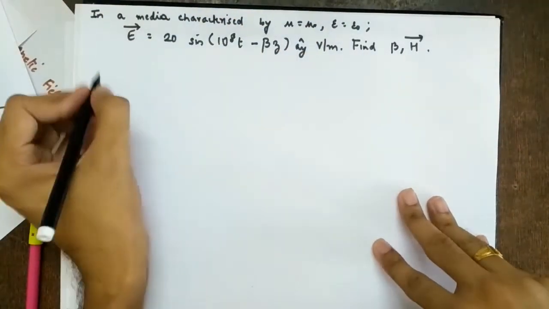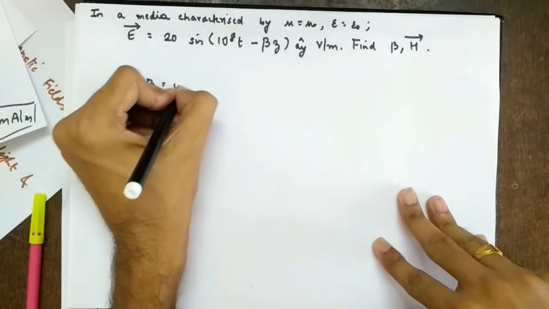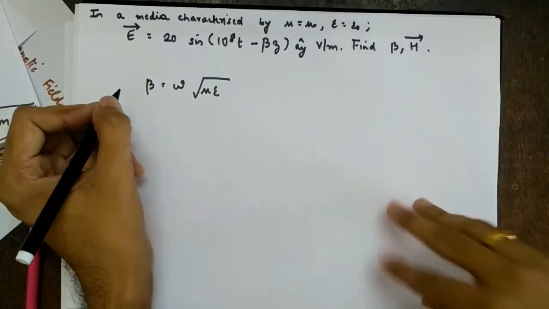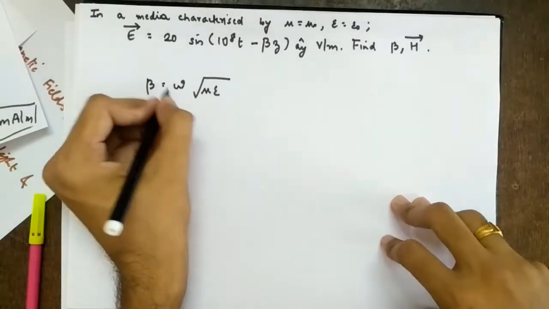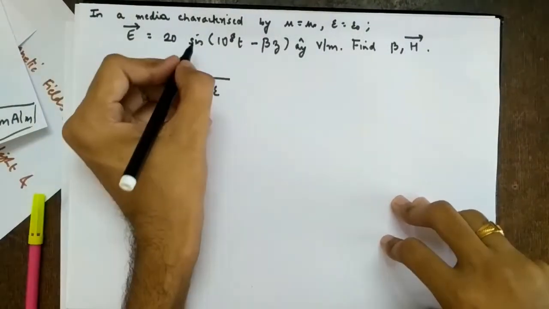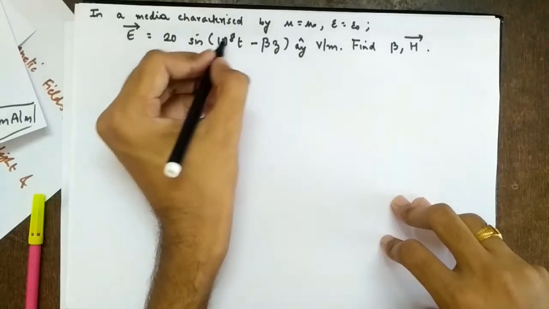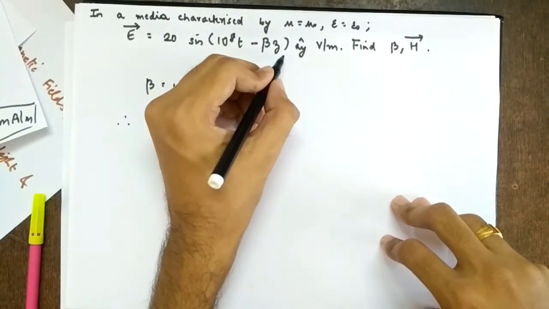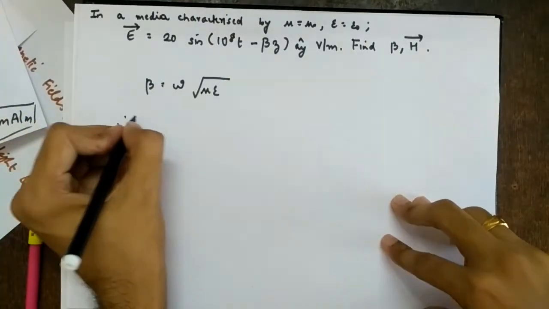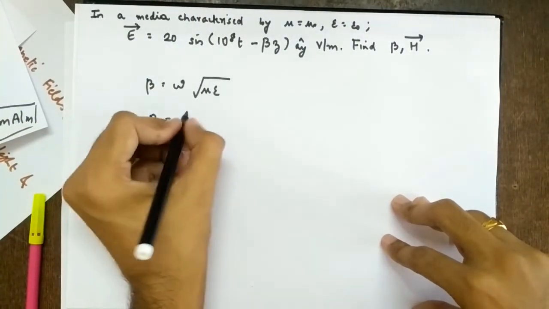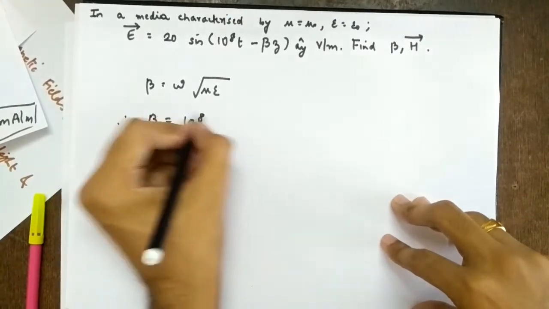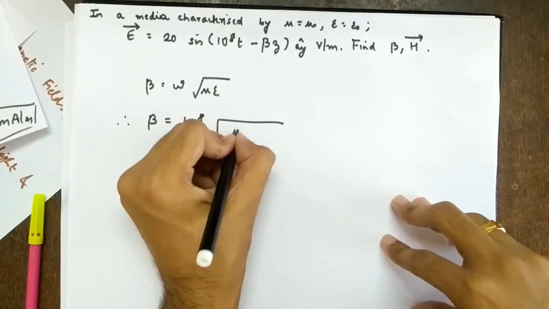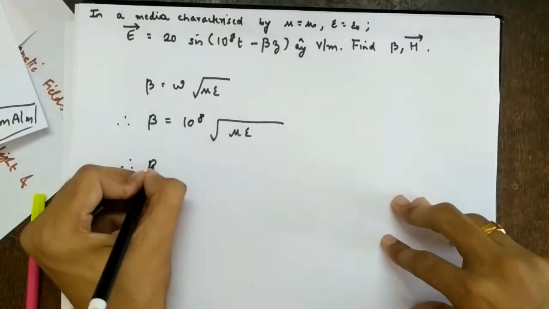So what we know, beta is what? Omega root mu epsilon, right? So what will be beta? So omega, oh, in the last time I said omega is not given, the frequency is not given, but indirectly omega is given. This is of what form? Sine of omega t minus beta z. So you can find beta in the previous example also. So make sure you find the value of beta and write in the equations. So omega is 10 raised to 8 square root of mu 0 epsilon 0, right? So mu epsilon, you can write the value. So what will be beta?